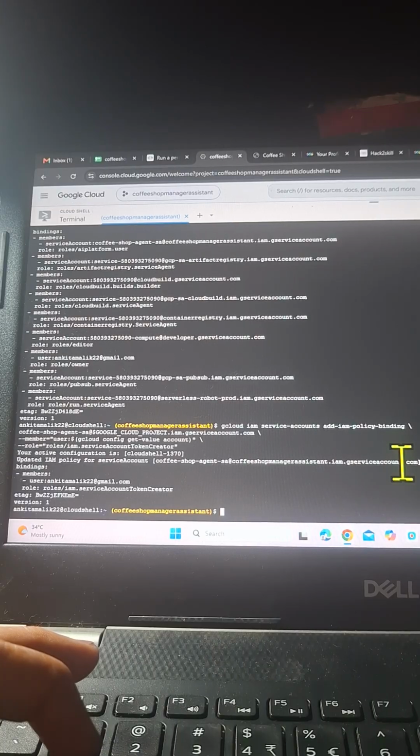Again, gcloud iam service-accounts add-iam-policy-binding with the service account address, member is user, with gcloud config get-value account, so I'm fetching the value, and the role is roles/iam.serviceAccountTokenCreator. Your active configuration is done. Updated IAM policy for service account, with members and roles assigned.